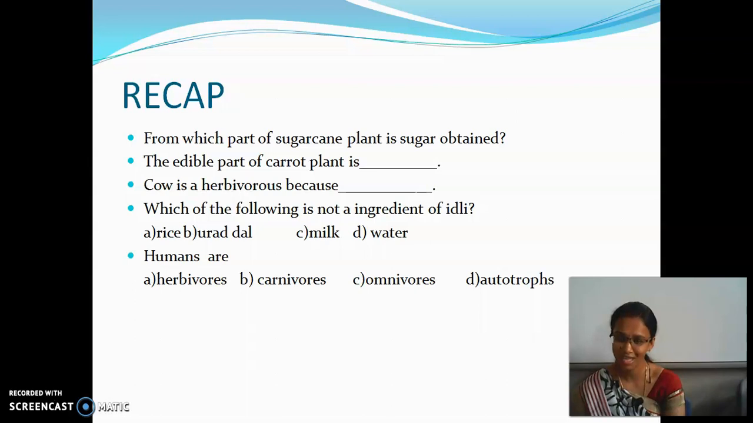Yes, we are proud to say that our Abdul Kalam is a science department. Right. And then we have seen about food. What is meant by food? Food is nothing but that which nourishes our body.